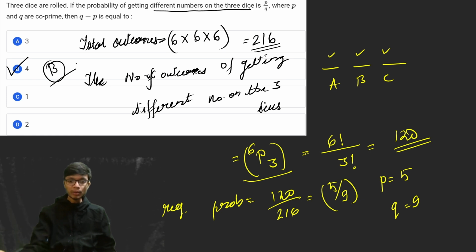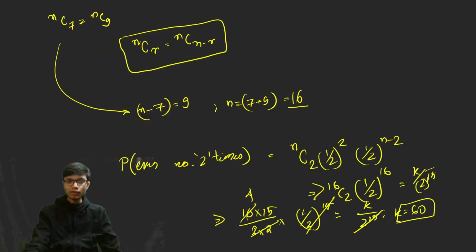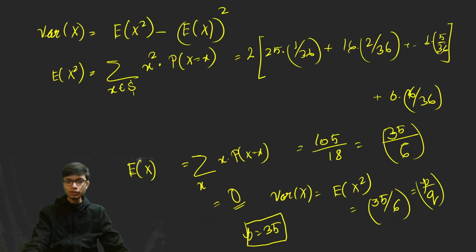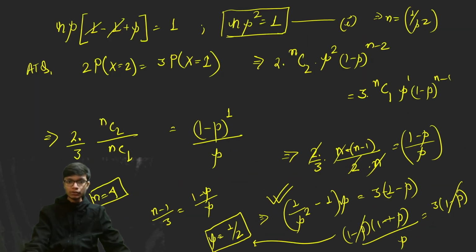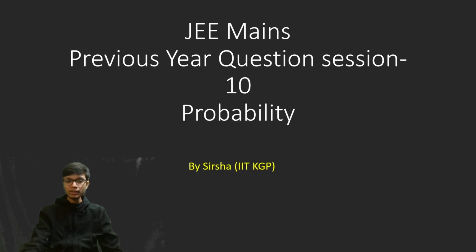Alright, so fairly simple problem, again an important problem which involves the concepts of permutation. So I took this particular problem. That's how we come to the end of this video session, where I have covered the top 10 important questions on probability. You must have understood these concepts of probability. These are very important problems, not very difficult, but they involve quite a bit of logical thinking. If you are good with logical thinking and have studied the chapter of permutation and combination, then you are good to go with the chapter of probability.